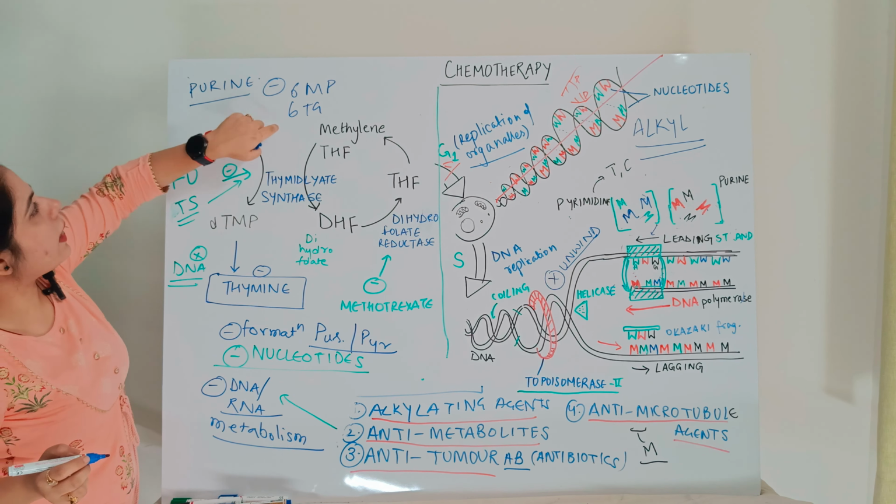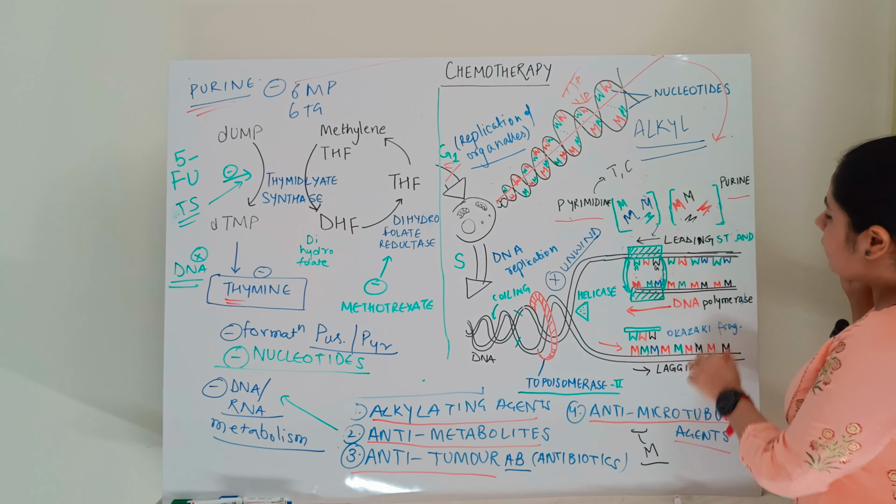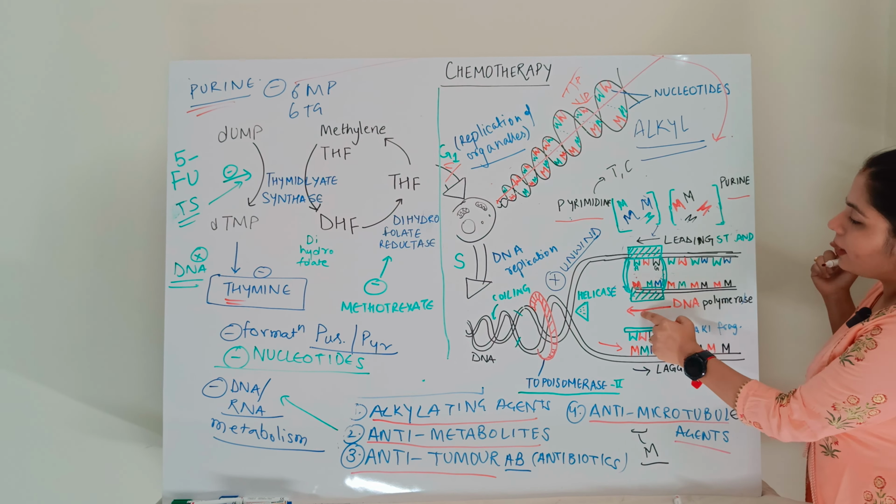I'll tell you how. If these purines and thymine are not formed, then these purines and pyrimidines, which were present freely here, would come and attach when the DNA polymerase was running on this strand, thus forming the lagging strand.